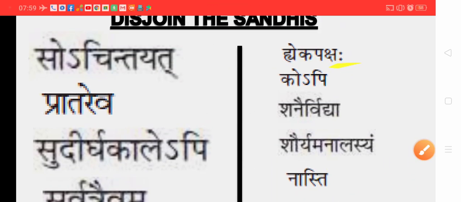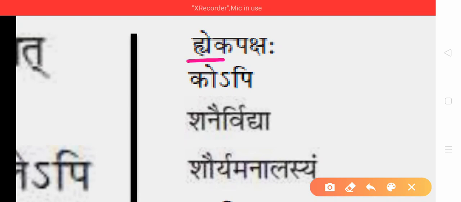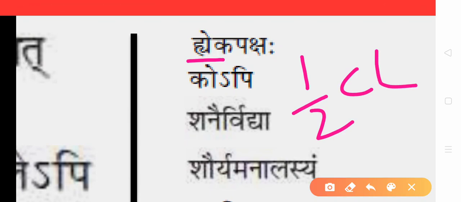Another set of words for Dirgha Sandhi. Ekapaksha. Here you see a half consonant letter. Which one is half here? Ha, followed by a vowel, followed by ya. The combination of this syllable is half ha, ya complete with a matra.